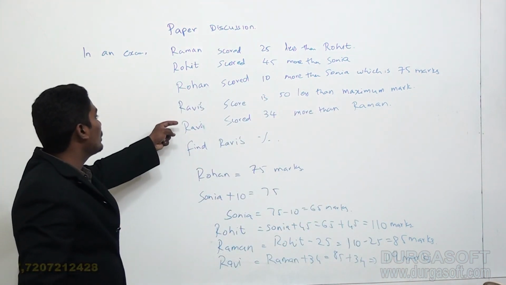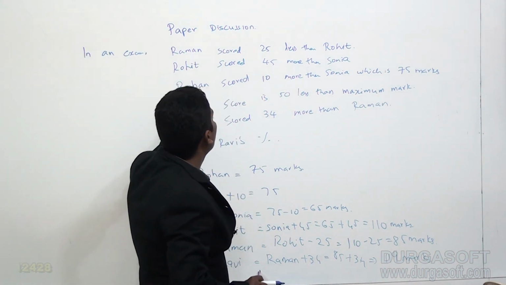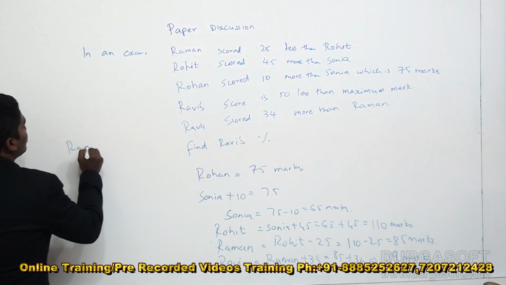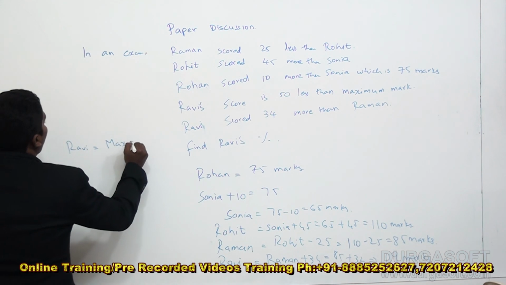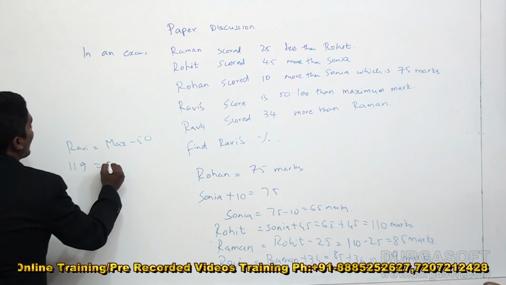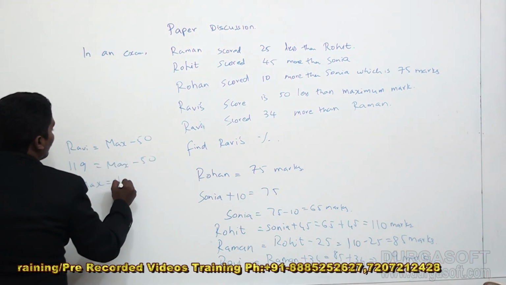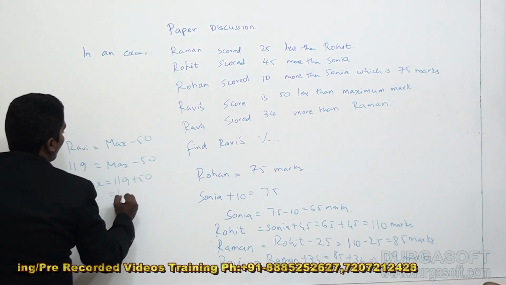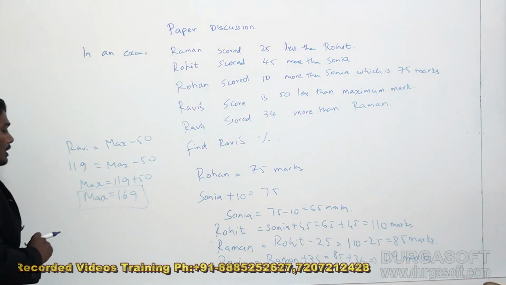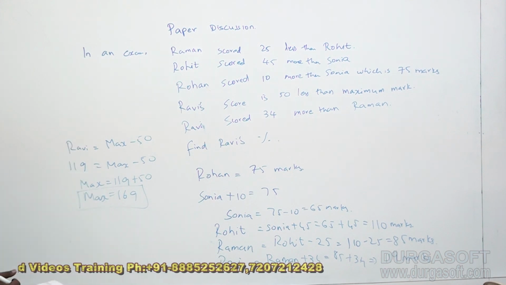There is one more clue given, that Ravi's score is 50 less than the maximum mark. So Ravi's score is maximum mark minus 50. I know Ravi's score is 119, so 119 is maximum mark minus 50. So maximum mark is 119 plus 50, which is 169. Now the question is, find Ravi's percentage.